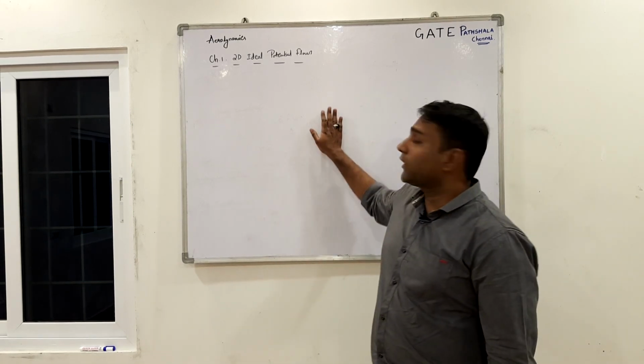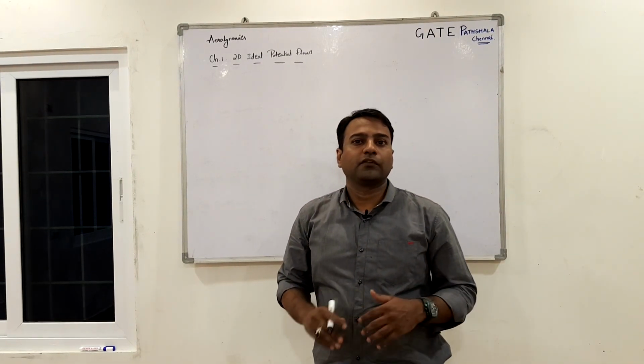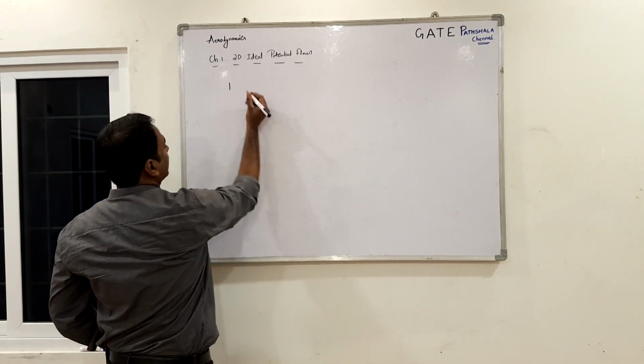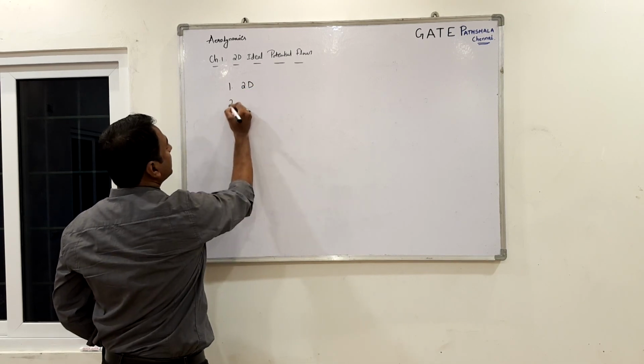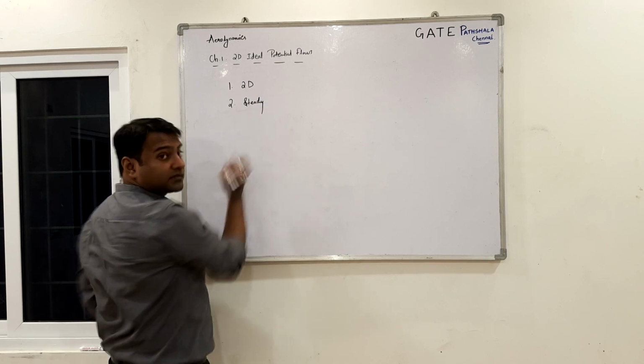The two-dimensional ideal potential flows are the potential flows which have 5 assumptions. The name itself says the very first assumption is the flow should be 2D. The second assumption is the flow should be steady.